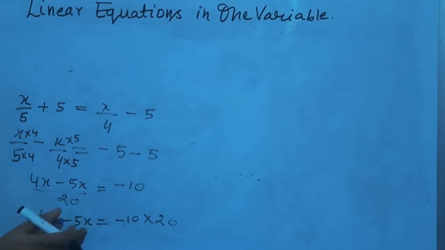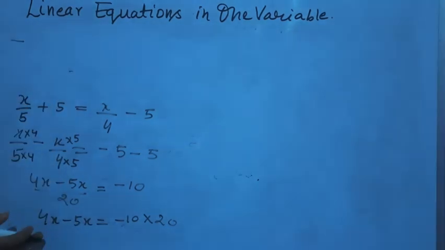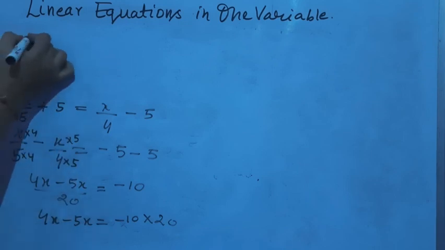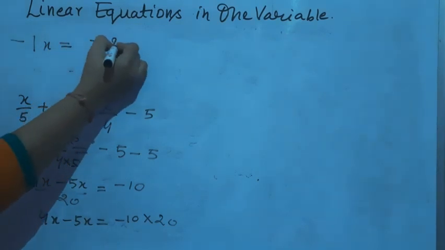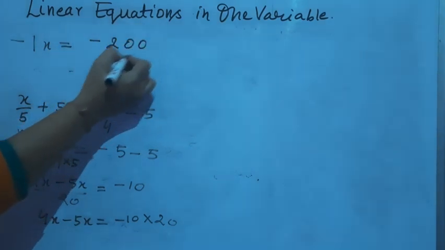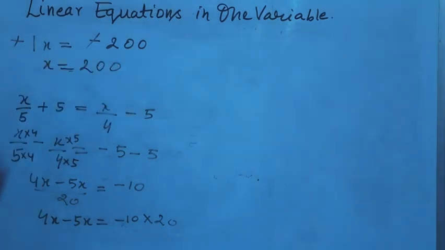Now 4 minus 5: plus minus is minus, and the sign of the greatest number will be there. So 4 minus 5 will be minus 1. So minus 1x is equal to minus 200. This minus and minus will be cancelled. Now what is the value of x? The value of x is 200.